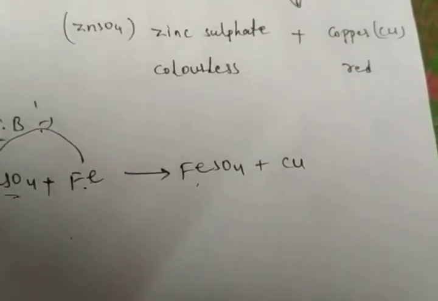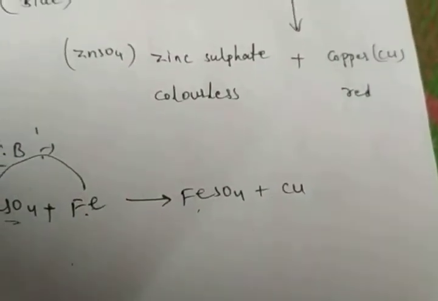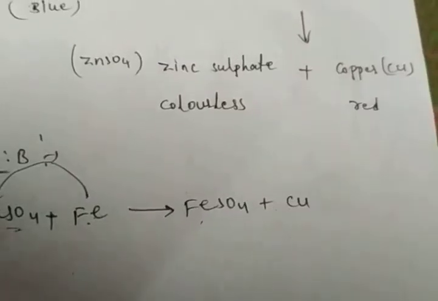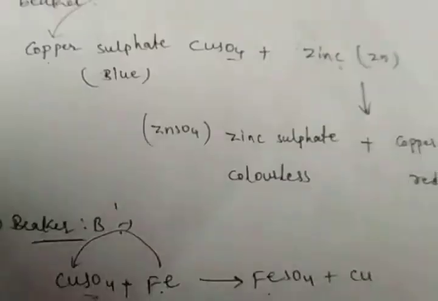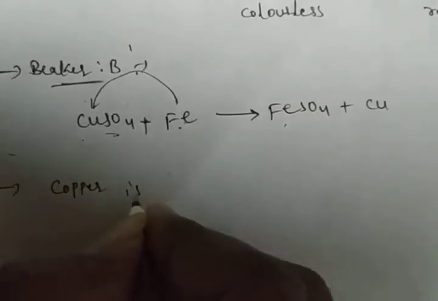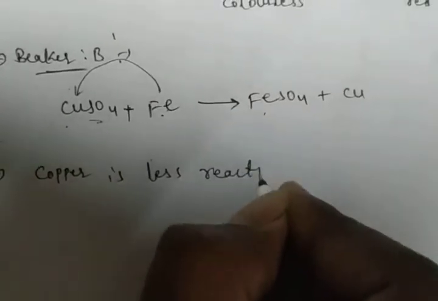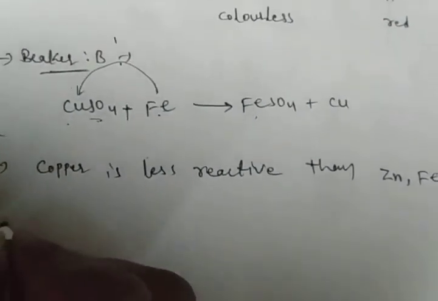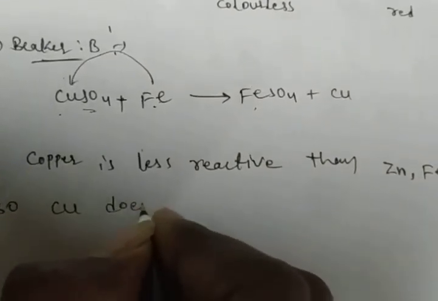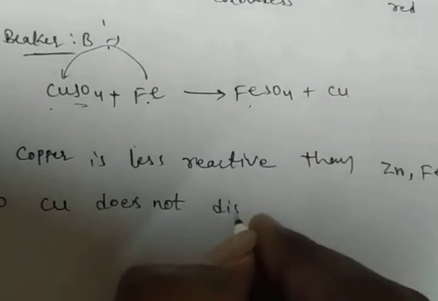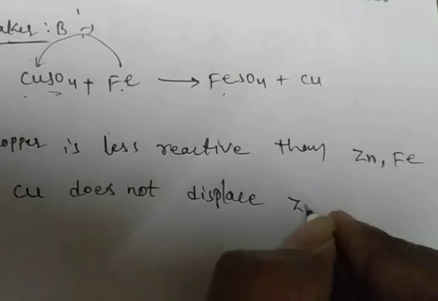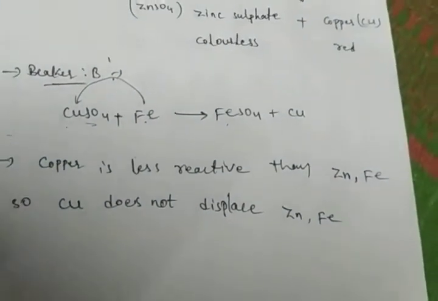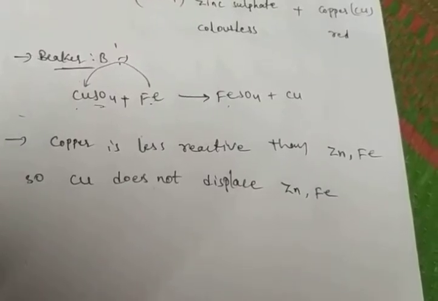Zinc can replace copper in beaker A, but copper cannot displace the zinc in beaker C. Here is one important point: copper is less reactive than zinc and iron, so copper does not displace the zinc and iron.